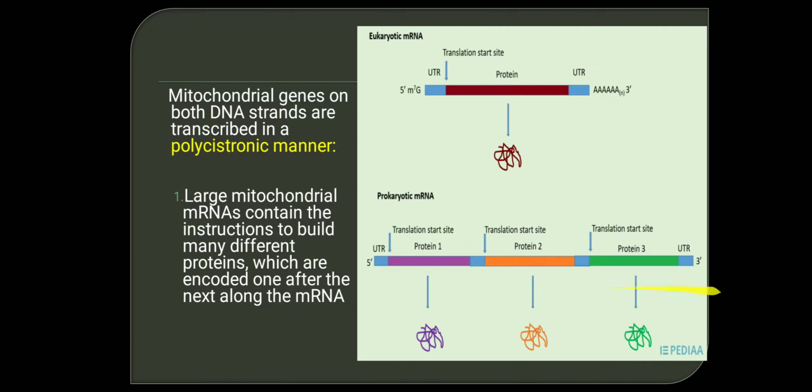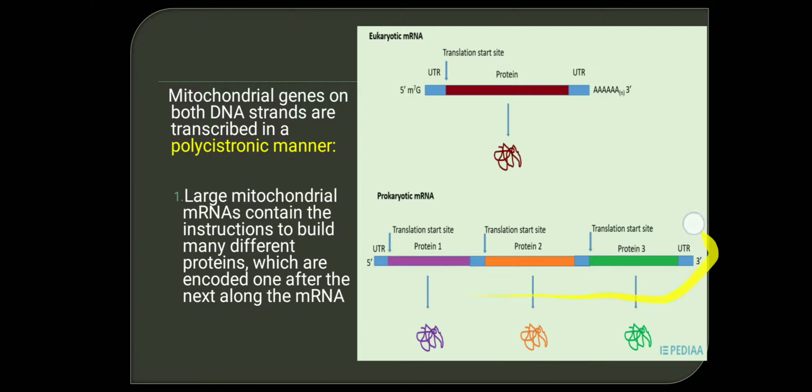Two to three different types of proteins are encoded in only one large mitochondrial mRNA, for which the translation start sites are different. The start site of one protein, for example, is the stop site for this protein.